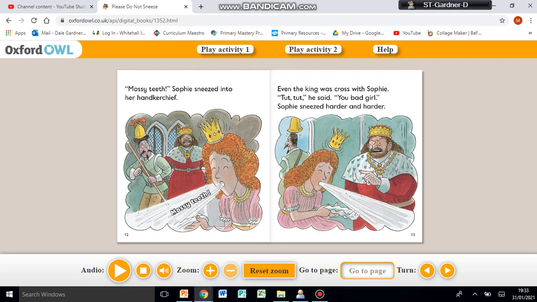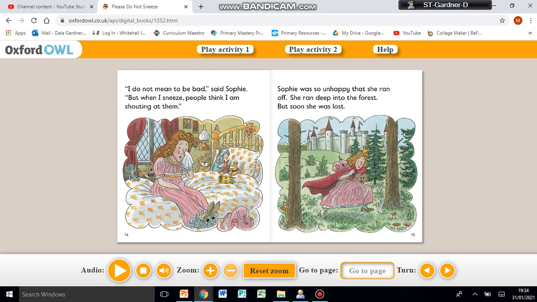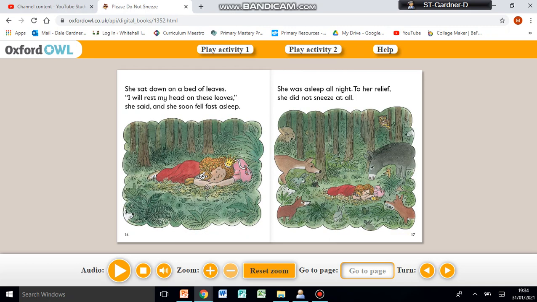Sophie sneezed harder and harder. I do not mean to be bad, said Sophie, but when I sneeze, people think I am shouting at them. And look, she's very upset by looking at the illustration. Look at the tears, and she's got a handkerchief. Sophie was so unhappy that she ran off. She ran deep into the forest, but soon she was lost. She was lost just like the little children were.